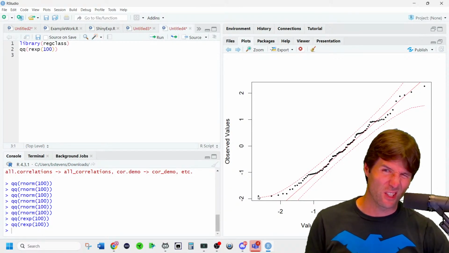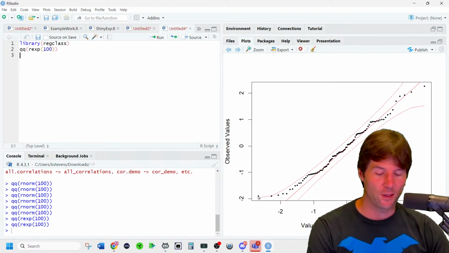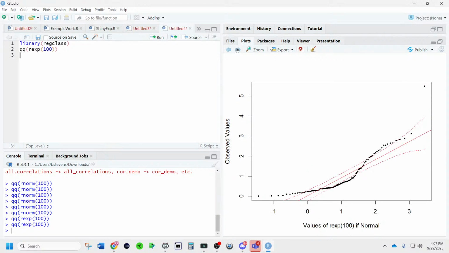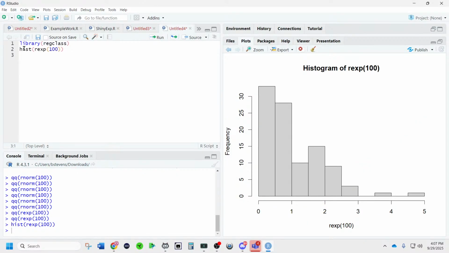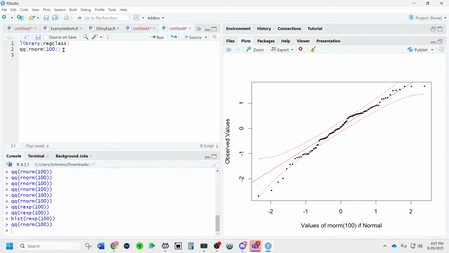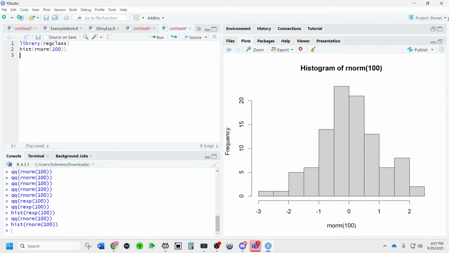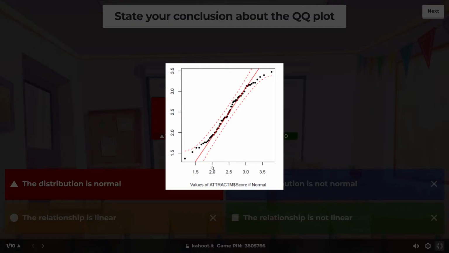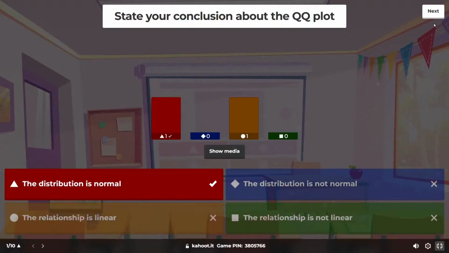And you want to be kind of nice to it. Think about grading it from an A to an F scale, where this would be something like a B+, and then this would be like a D- or an F. It's very bad. This is very not following the normal. If you look at the data this would come from, it would come from a very right-skewed histogram, where the other ones would come from. So here's the other one. I know I am regenerating this each time, but this comes from normal data, which can have some aberrations when you have small sample sizes. So the point of a QQ plot is to analyze normality, and this definitely follows the normal for the most part. It's got a little bit of weirdness, but follows the normal.